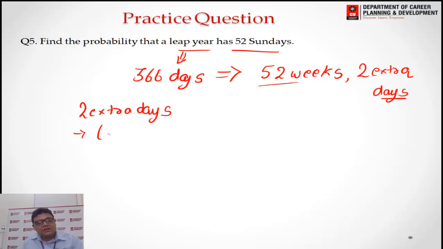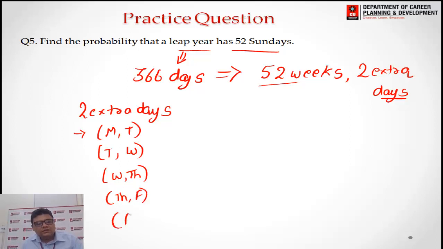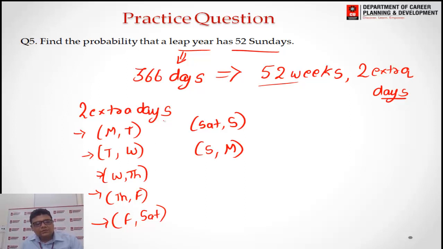Starting from Monday, it will be either Monday or Tuesday, Tuesday or Wednesday, Wednesday or Thursday, Thursday or Friday, Friday or Saturday, then Saturday or Sunday, and Sunday or Monday. These are the cases. So we have a total of 7 cases, a sample space of 7. So n of sample space is 7.